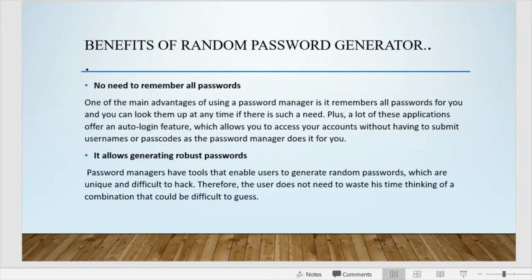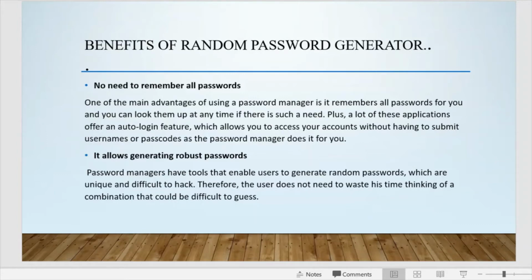So moving further, these are some benefits of a random password generator. We do not need to remember all passwords. This is the main benefit. One of the main advantages of a password manager is that it remembers all passwords for you and you can look them up at any time if there is such a need.